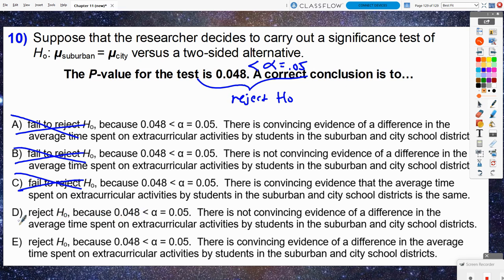So let's see. Both of those match up exactly in that first part, right? They reject because the p-value is less than the alpha. And then are we going to state that there is or is not convincing evidence? Well, if we reject the null hypothesis, we would say there is enough. We do have enough evidence here. We do have convincing evidence that there really, truly is a difference. We would not use a not here because that would result from failing to reject the null hypothesis. So in the end, I would say the correct answer is E.